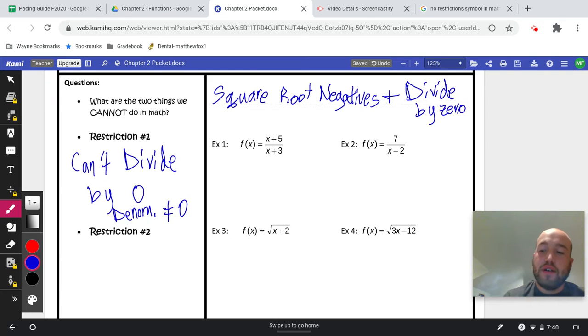So in our case here, since x plus 3 is the denominator, we can set that equal to 0, subtract 3 over, and we know it can't be equal to 0. So it cannot be equal to negative 3. As long as x is not equal to negative 3, we are fine.